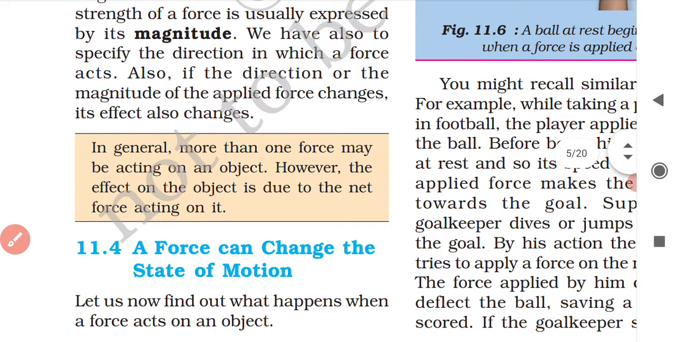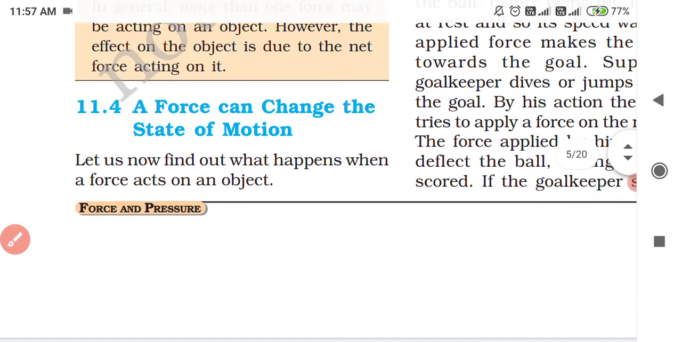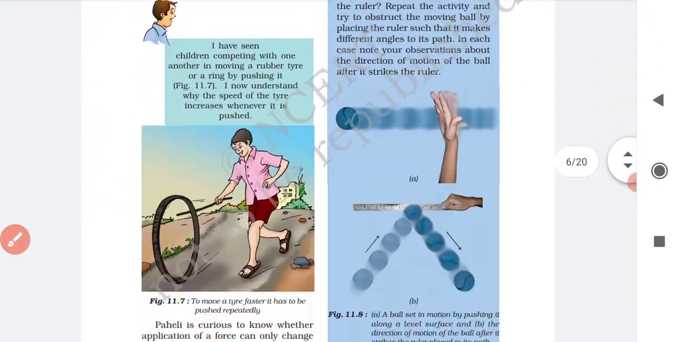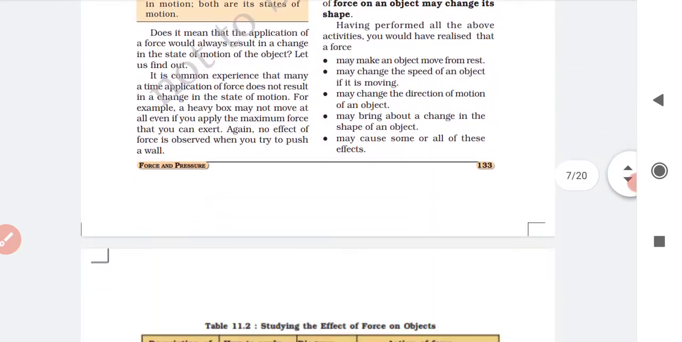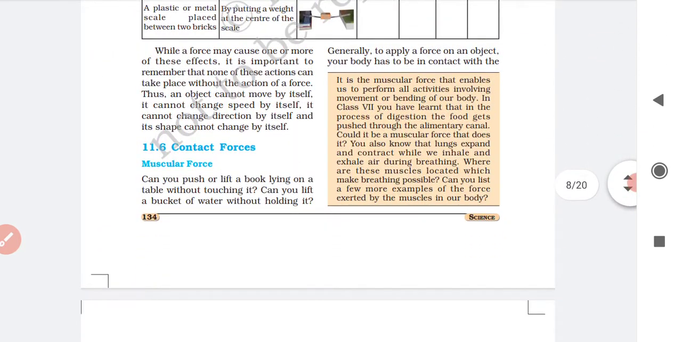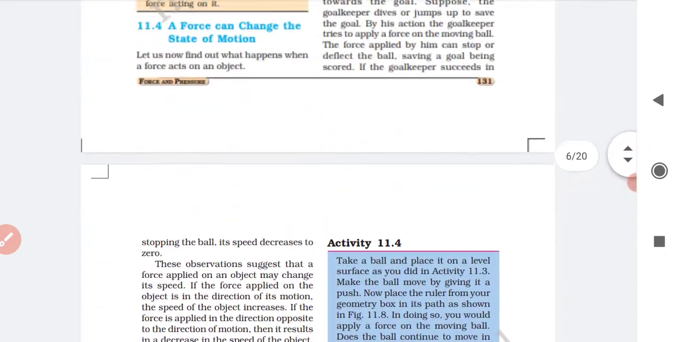The next video will start from how force can change the state of motion, then force can change the shape of an object. More are there. Types of forces are also there, which we'll see in the later sections or in the later video.